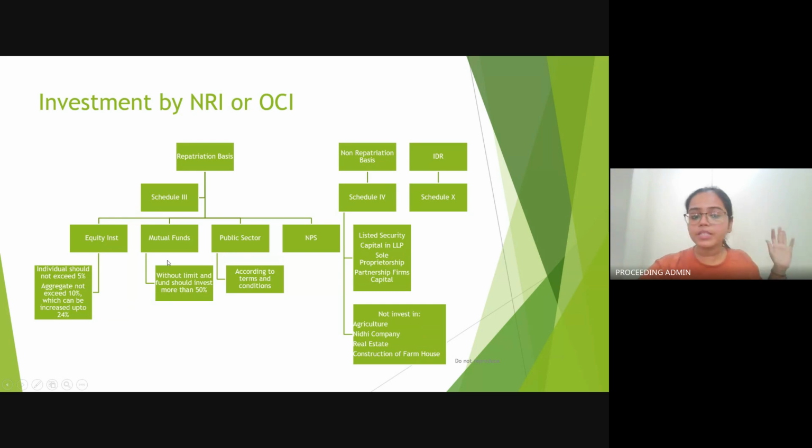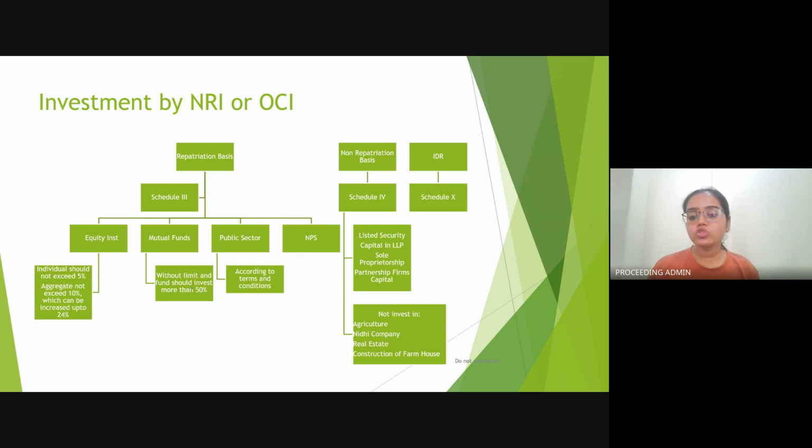Under mutual funds, there is no limit. The investment can be made completely, but then that fund should invest more than 50% only in equity instruments. So in mutual funds you can invest any amount, that is, if a person is an NRI or OCI, the investment can be of any amount, but it will be in that fund where 50% of the instruments are invested under equity. For the public sector, there are certain terms and conditions. If the NRI or OCI abides by them, the investment can be made on repatriation basis.